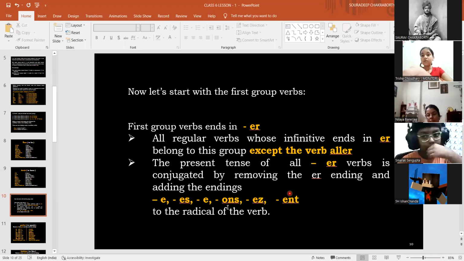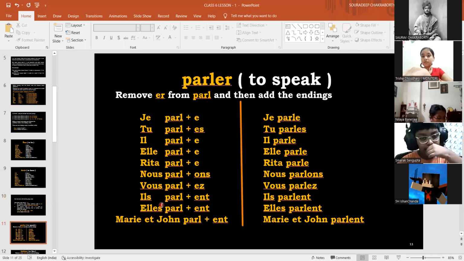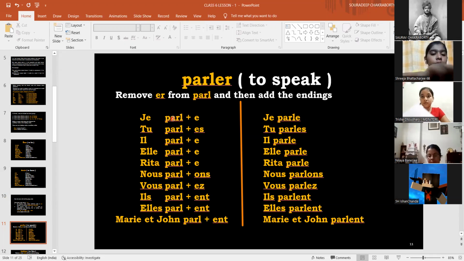You see, the ending letters are er, so it belongs to the first group. If you remove er from parler, parl becomes the root, isn't it? So you can see we have written parl.